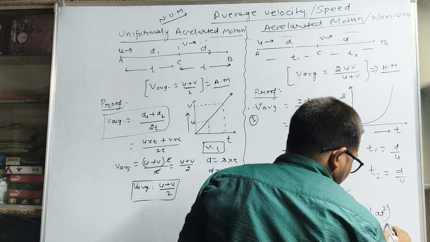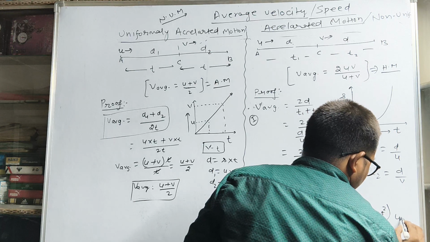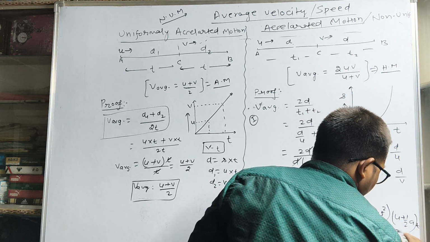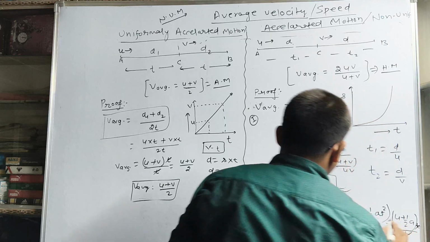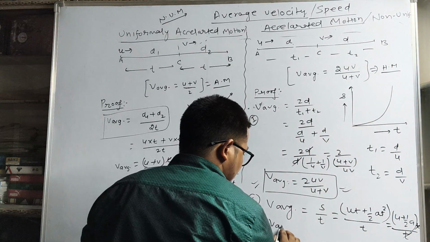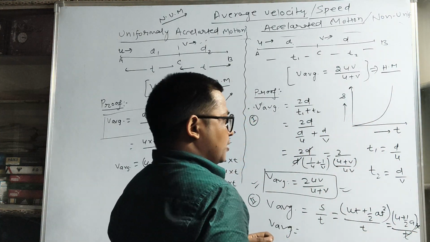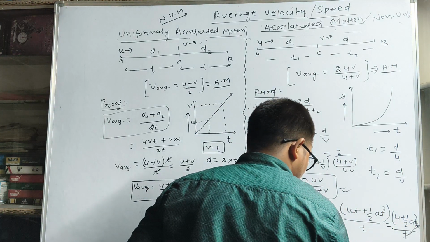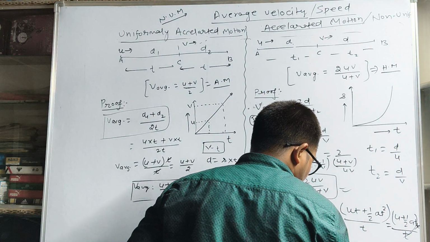Upon t, if you take t as common, this will equal u plus 1 upon 2 a into t upon t. From t to t it will cancel. So v average can be written as u plus half of at.